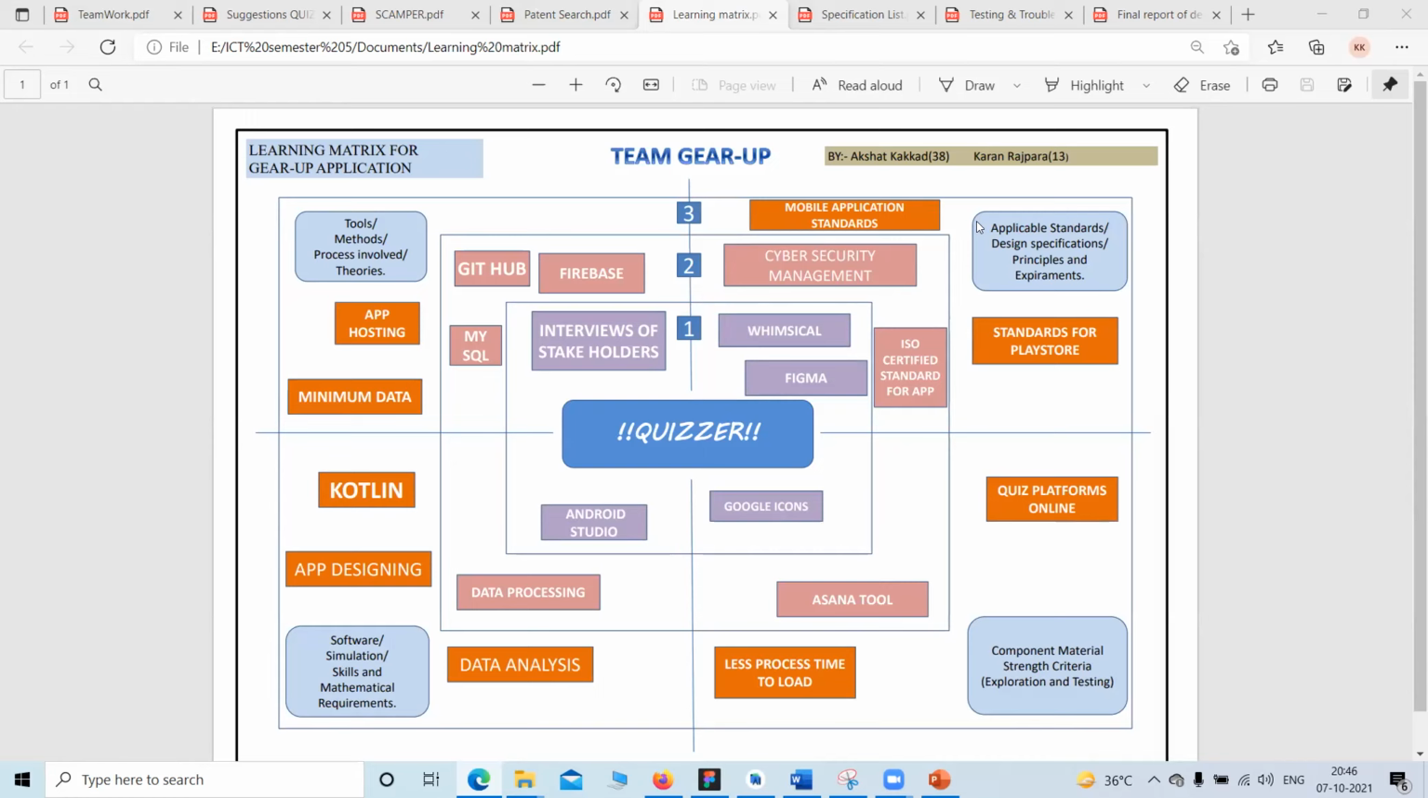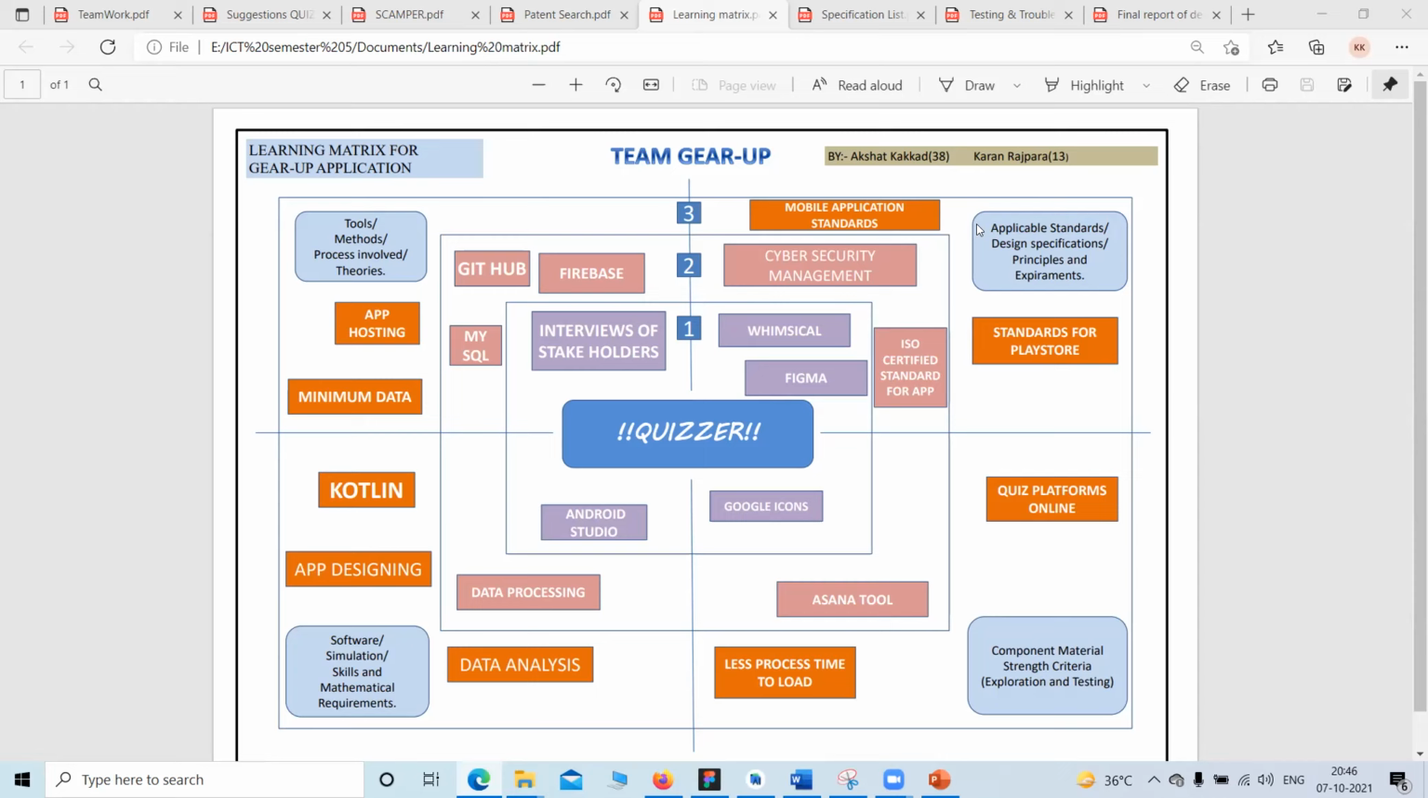The second phase was to have a look into the tools that we are actually going to use to build this application. So we used GitHub. We learned GitHub, Firebase, MySQL, and data processing. We used the Asana tool for project management, the ISO certified standard for applications, and cyber security management.